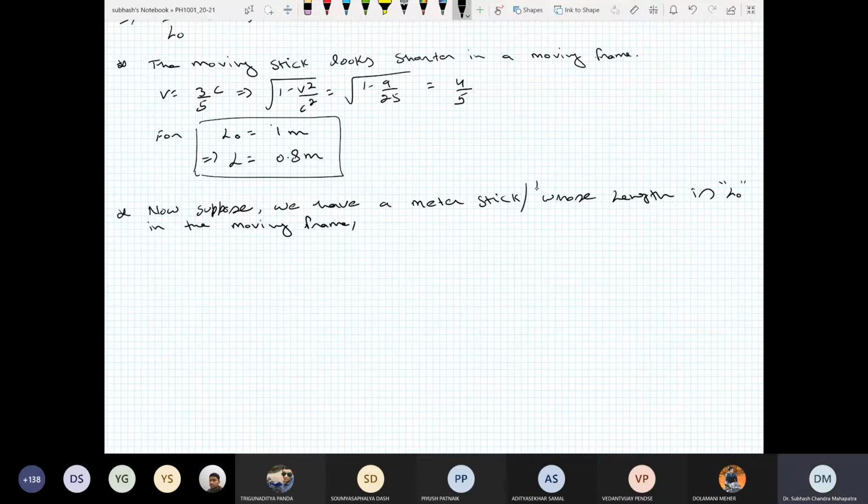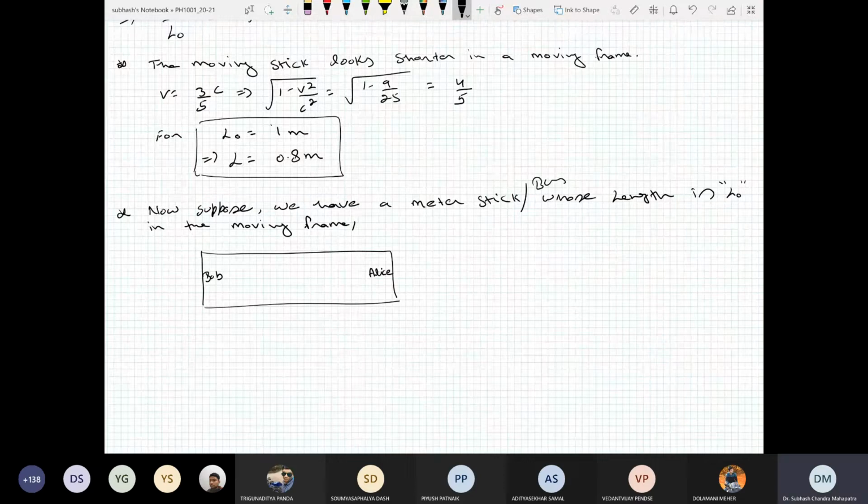Okay, meter stick slash bus. Let me put an example of a bus. So what is happening is that this is a bus. There are two persons sitting in the bus, let's call them Bob and Alice. They are at rest with respect to each other. So this is your bus. They measure in their own reference frame. The length of this bus is L0.